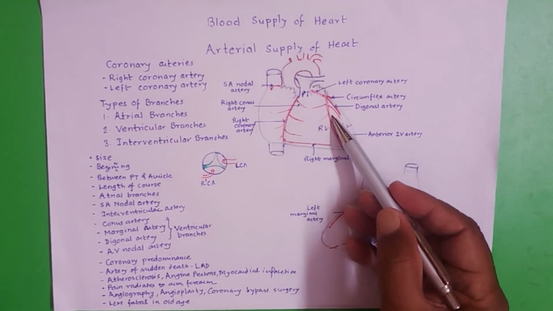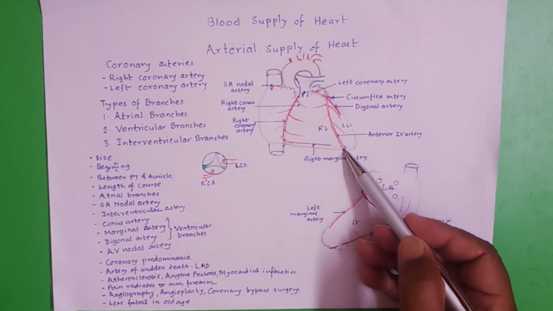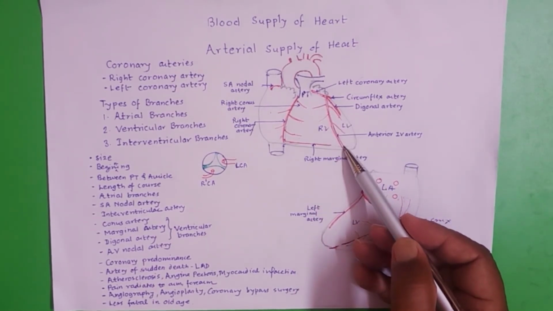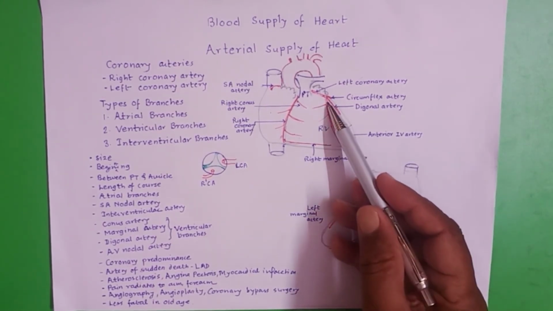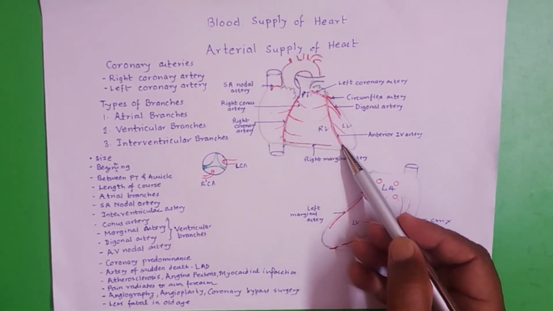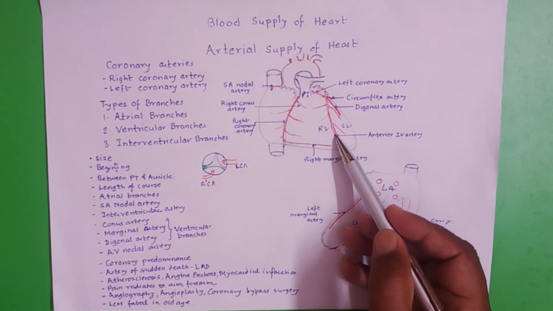The anterior interventricular artery is also called the left anterior descending artery, and it is commonly involved in myocardial infarction. So it is also called the artery of sudden death.